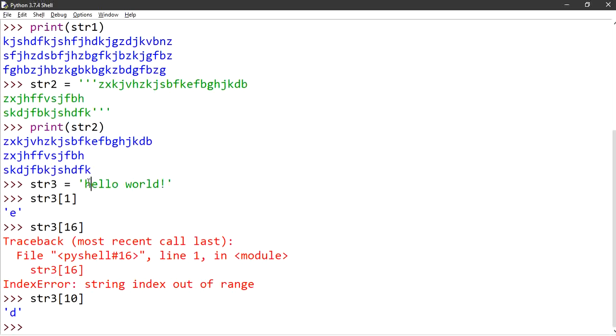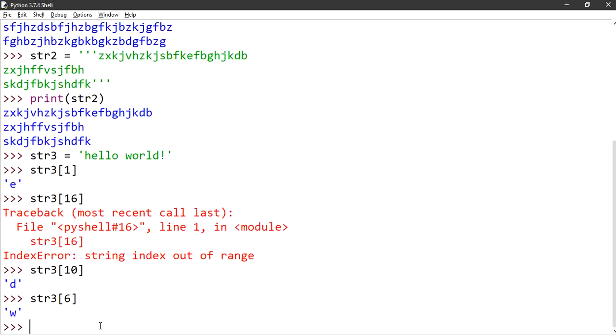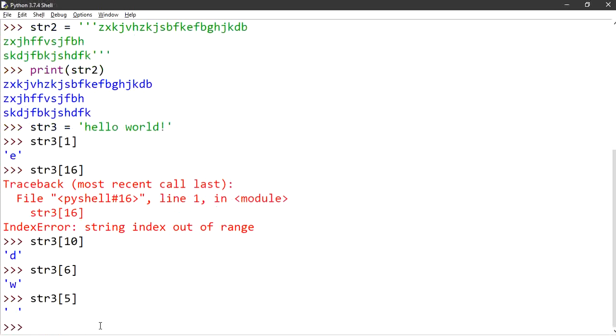So let us consider 1, 2, 3, 4, 5, and the 5th element of str3, that is a space. This is how we access the elements, accessing the string as we have seen previously.